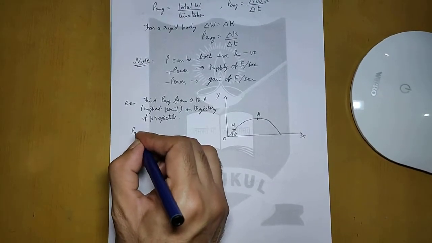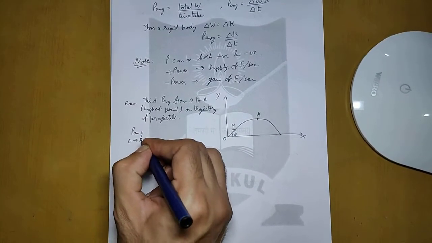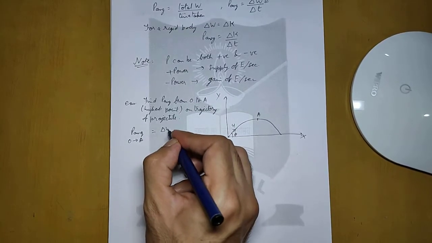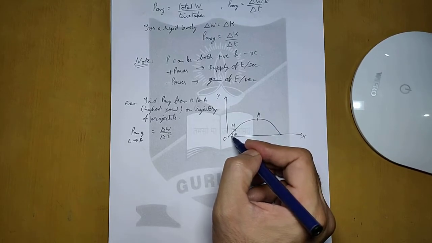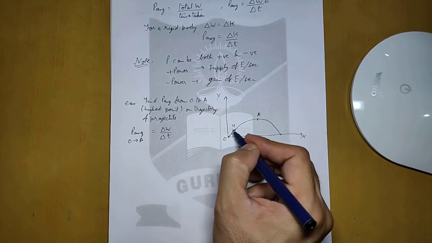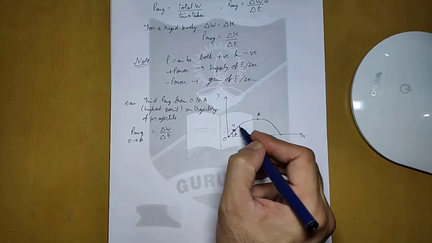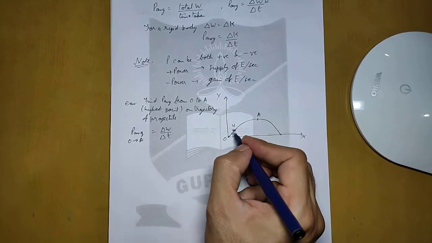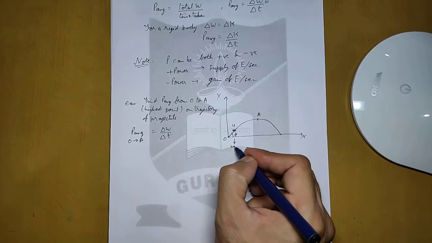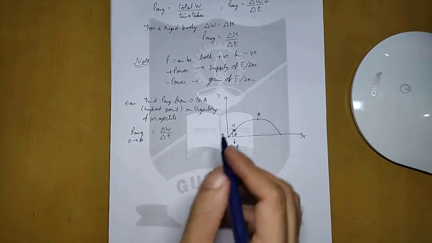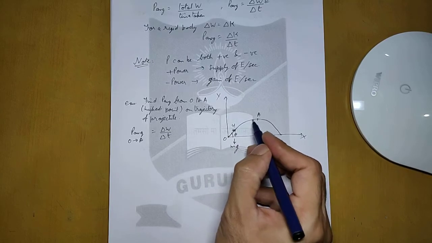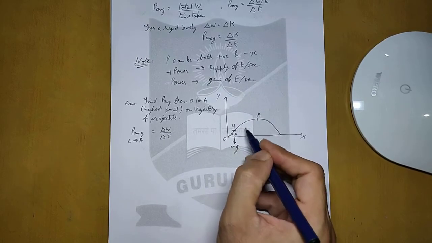Now we can say that average power from O to A can be defined as the work done by time taken. First, let us talk about the work done. What is the work done when the particle is going in upward direction like this? The mass of the particle will experience a force mg in the downward direction because of gravity, and at every point from O to A, this direction of mg will be downward.